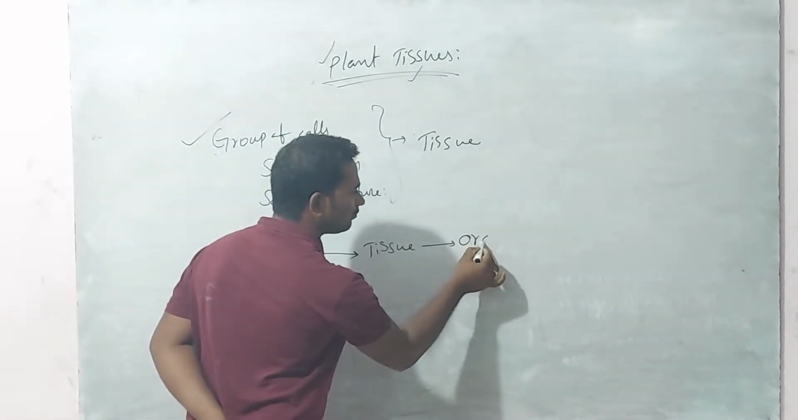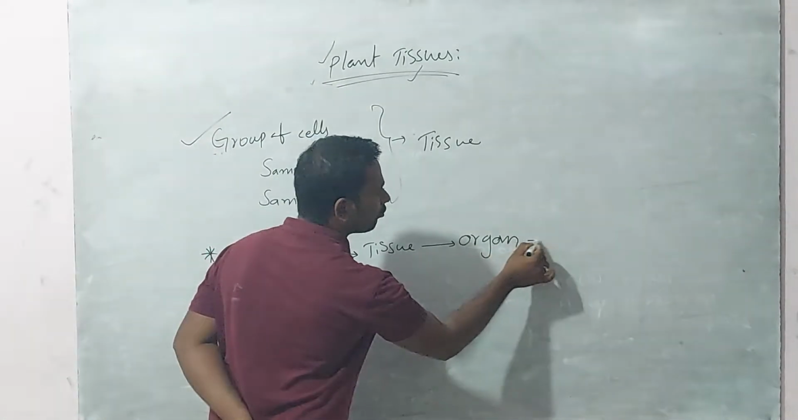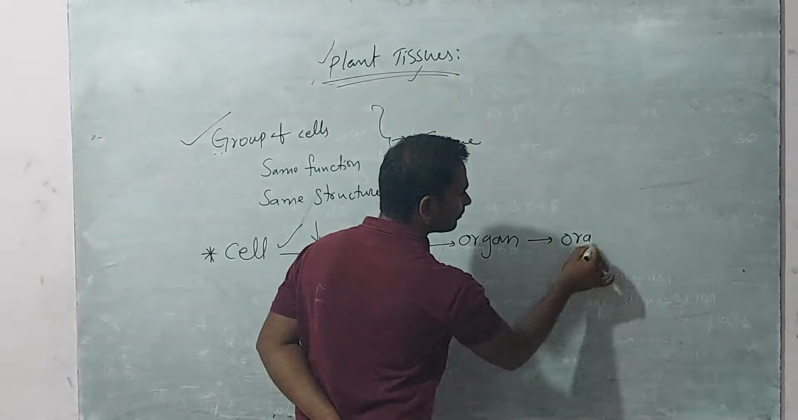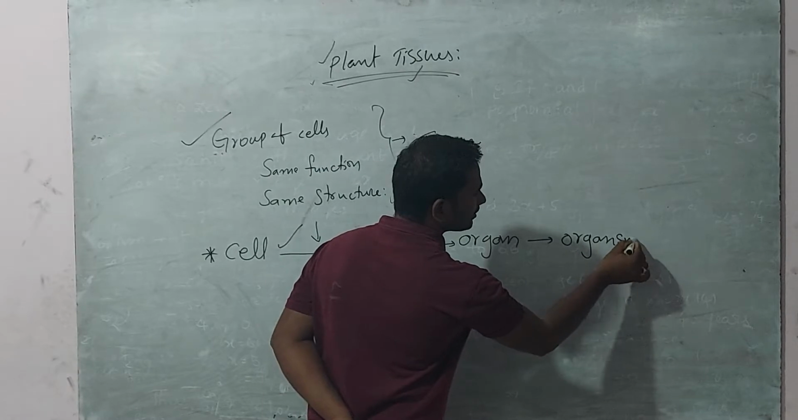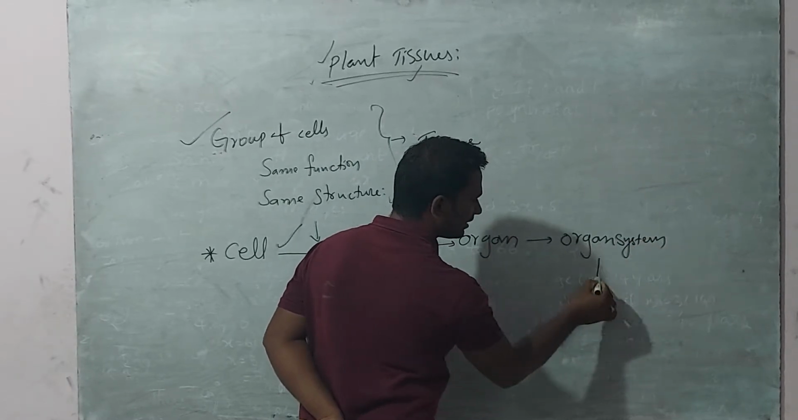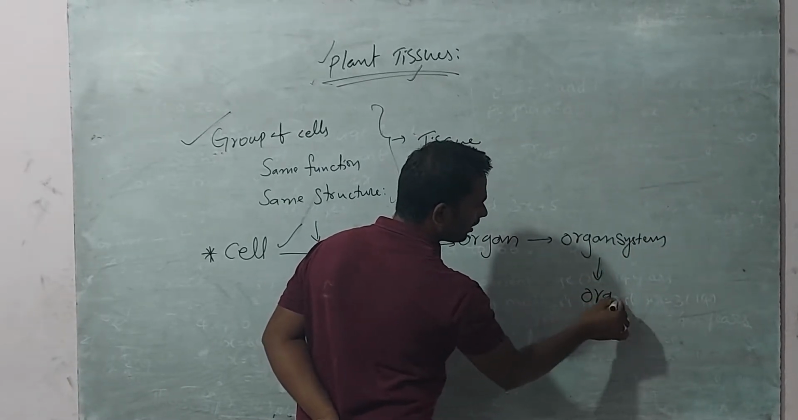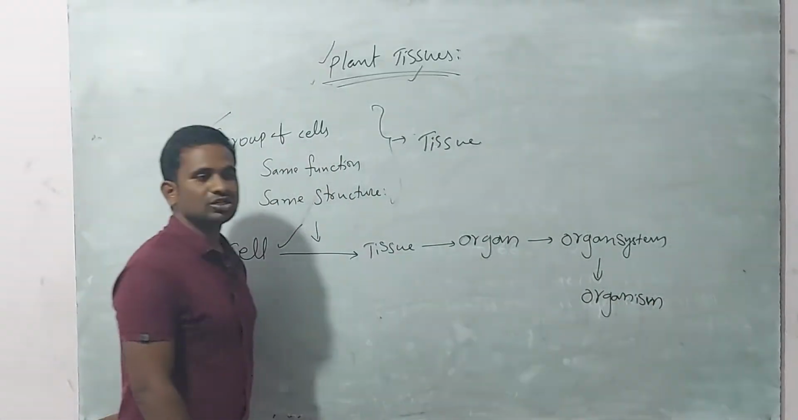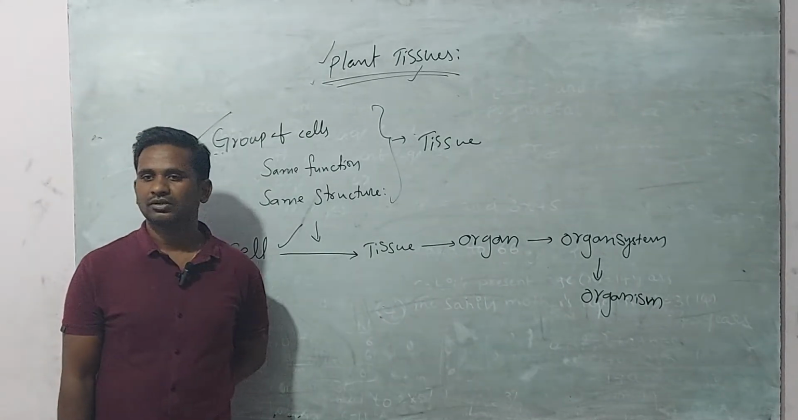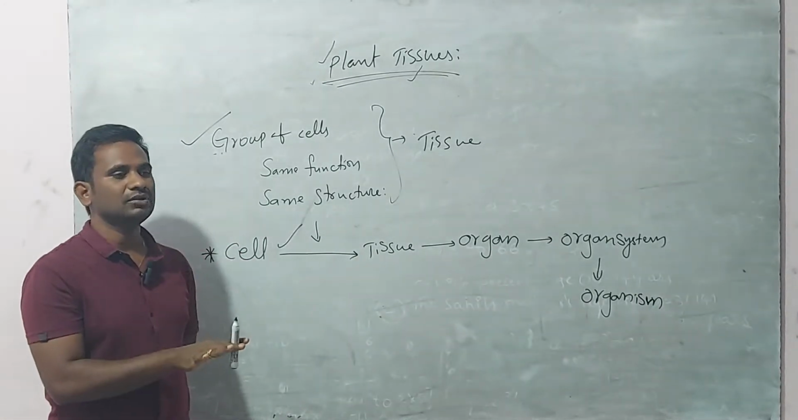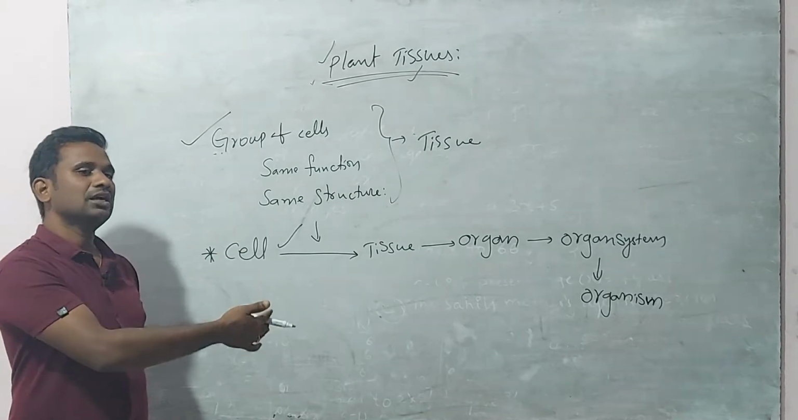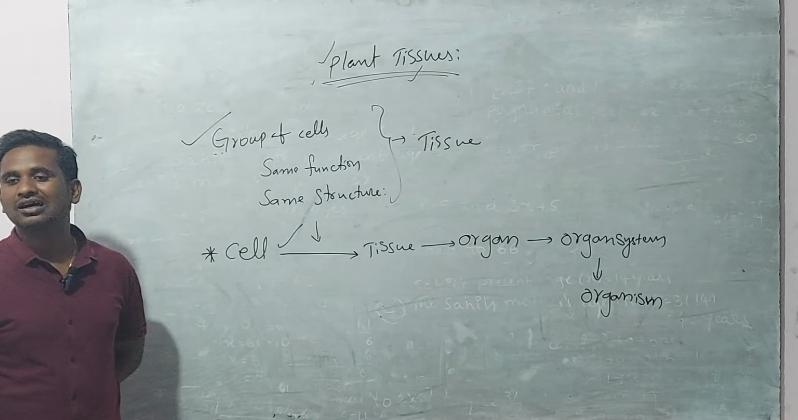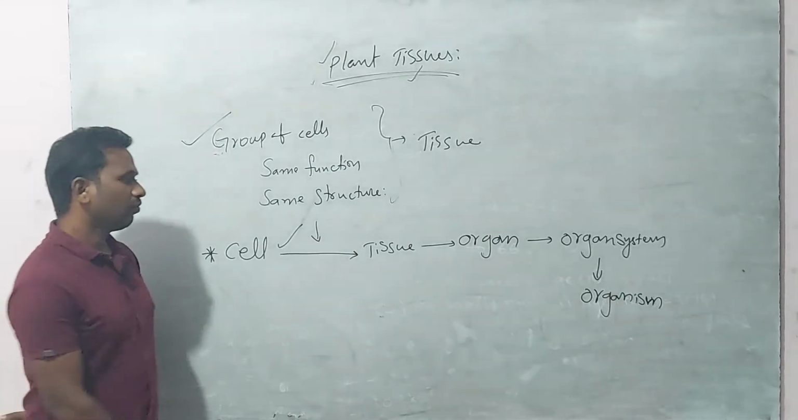A group of tissues can form an organ. A group of organs is called an organ system. A group of organ systems can form an organism. This is the most important point. If you want to read about an organism, you must learn from the cell up to the organism level.